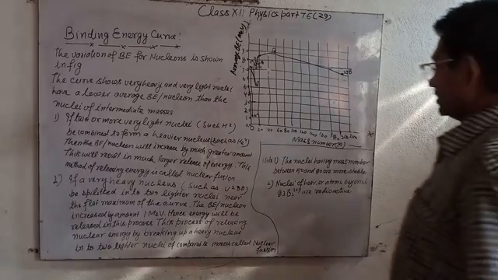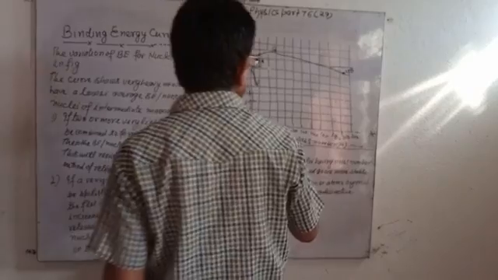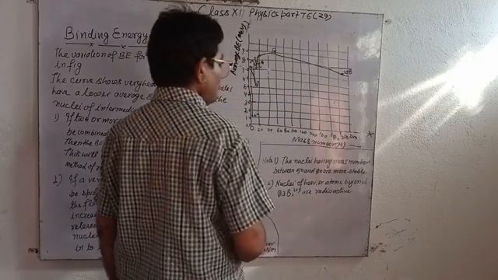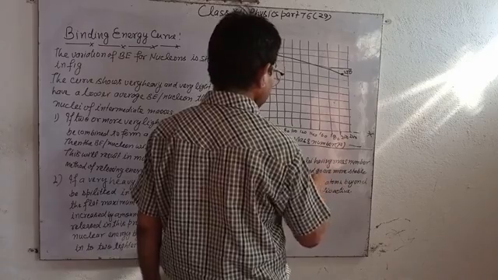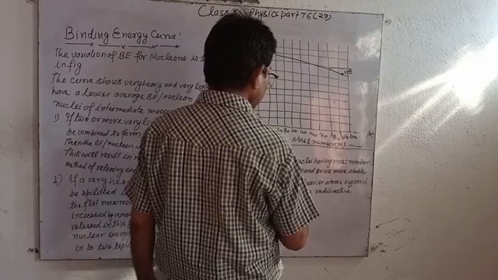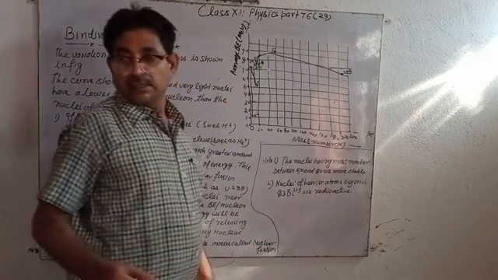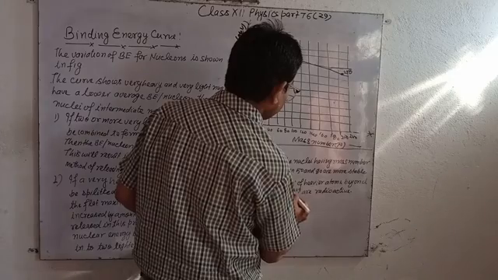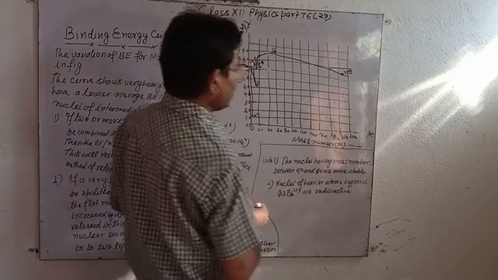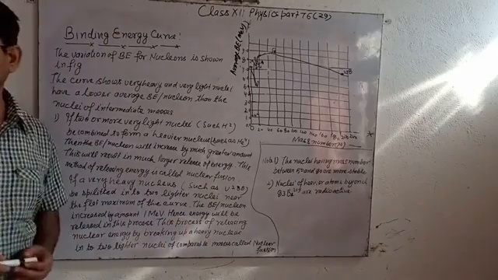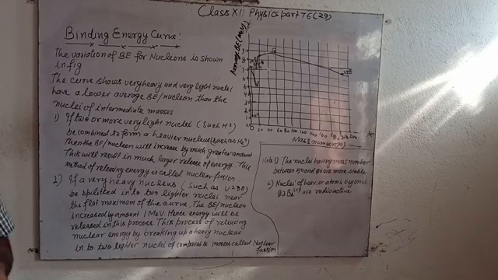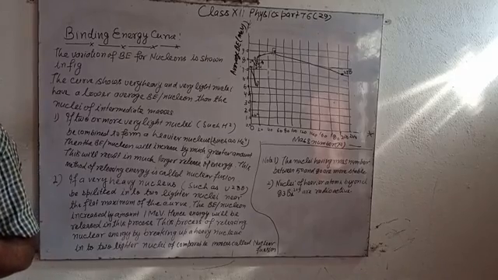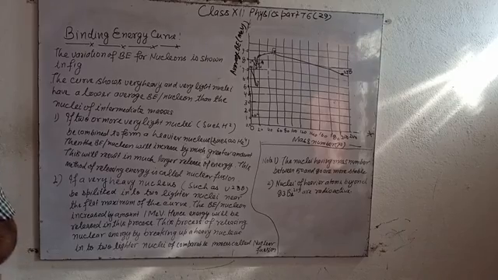Note the points: the nuclei having mass number between 50 and 80 are more stable, and the nuclei of heavier atoms beyond bismuth 83, Bi 209, are radioactive due to the Coulombian repulsion of the protons. This chapter is very important. Numericals will come from this chapter. Please keep this in mind.